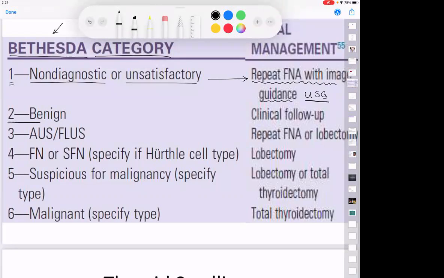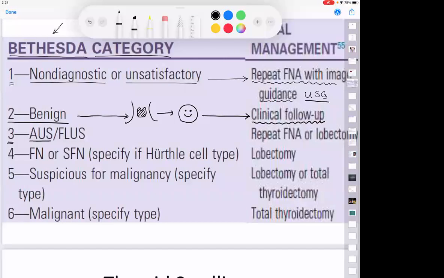What is Bethesda 2? Bethesda 2 is benign. That means the patient came with a goiter. You did an FNAC and the FNAC came to be Bethesda 2. The patient is very happy. What are you advising this patient? Clinical follow-up. No operation. Clinical follow-up. What is Bethesda 3?